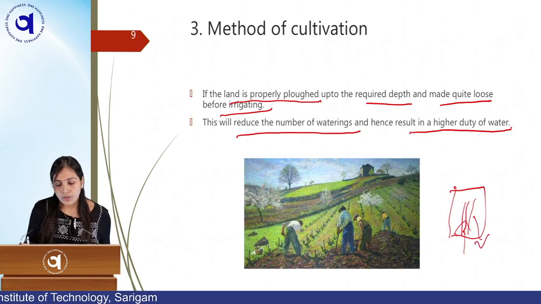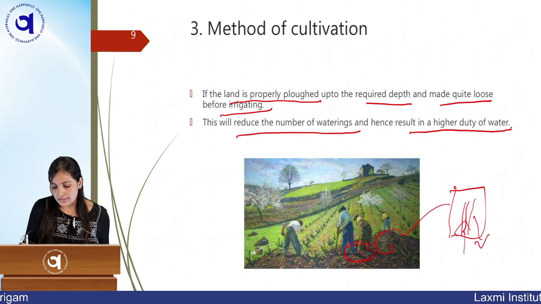But if you plow your land and loosen it, then it will infiltrate and retain the water itself. So surface runoff will be low, and here duty will be high.